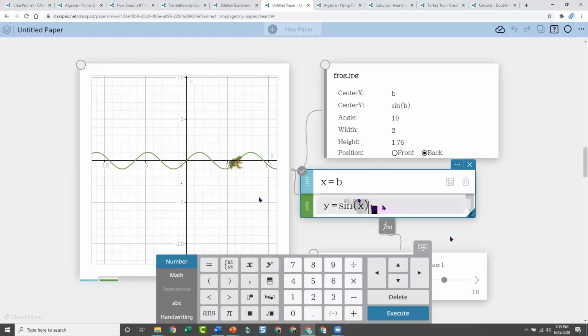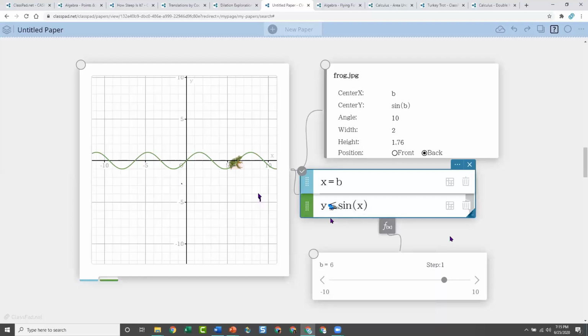I could make this be an inequality, right? And make it be less than or equal to. And now it's shaded in, so maybe pop it on grass or something. Maybe it should have been blue. But you can have fun with it because you can do a lot of different things with images controlled by variables and functions and those types of things.